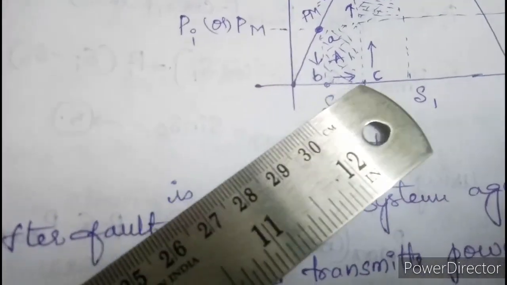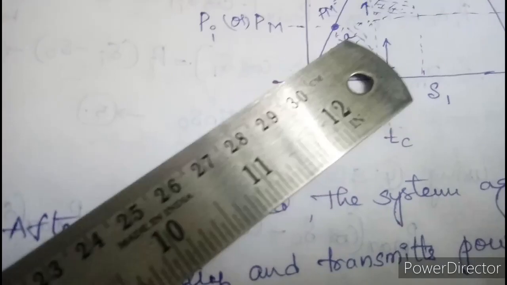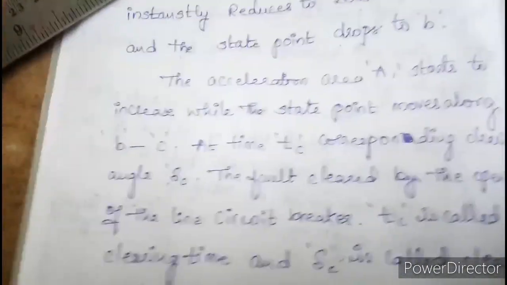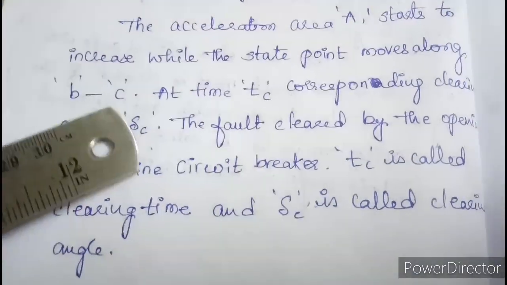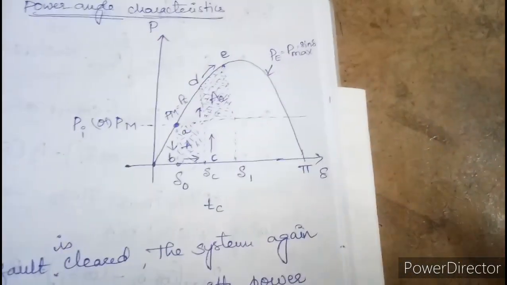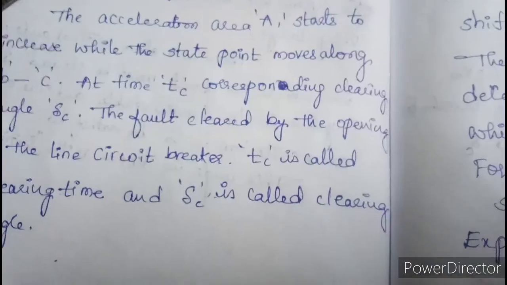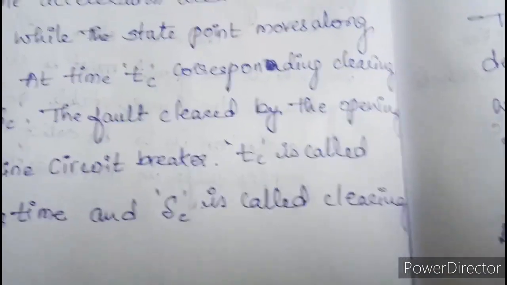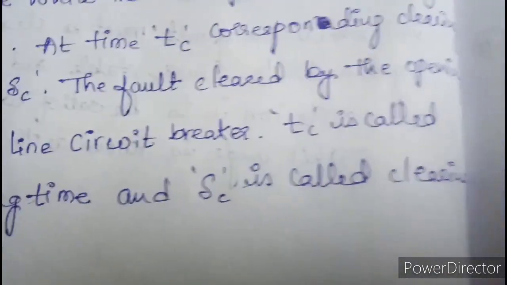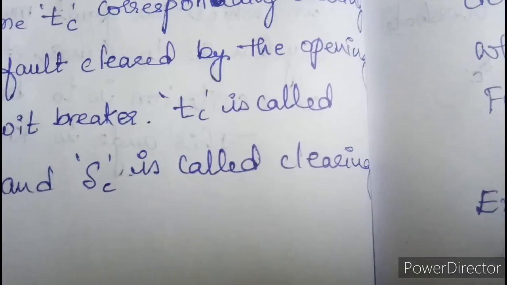After the fault is cleared, the state point moves from point B to point C. At that time tc corresponds to the clearing angle delta C. So after the fault occurs and is cleared, it takes some time, represented as tc, and the load angle at that time is represented as delta C. So tc is the clearing time and delta C is the clearing angle, shown in the power angle curve.